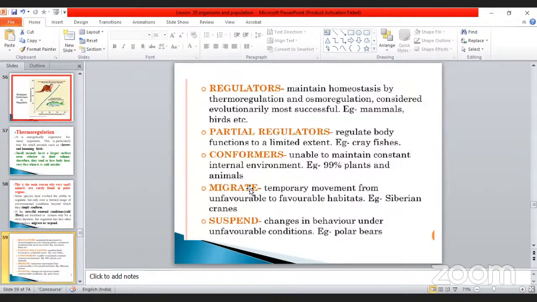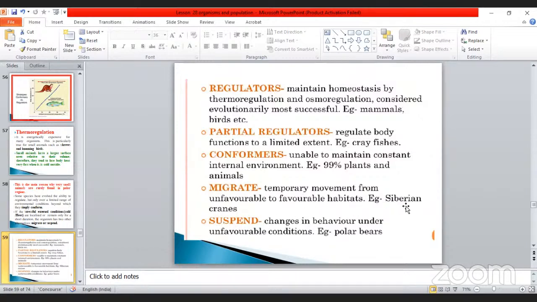Migrate: the temporary movement from the unfavorable to a favorable habitat. That is very, very important. Unfavorable means, for example, the Siberian cranes that have been given as an example. Cranes are small white birds, isn't it? In Siberia it is a very cold condition. That is unfavorable, so they migrate from the unfavorable condition to the favorable one.